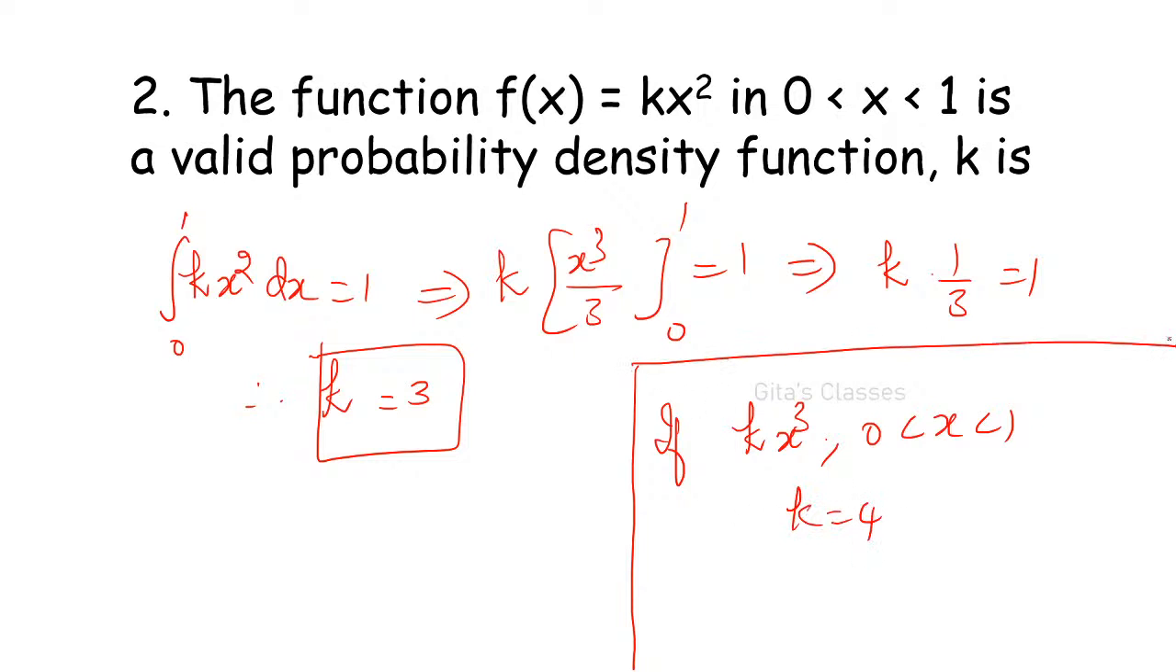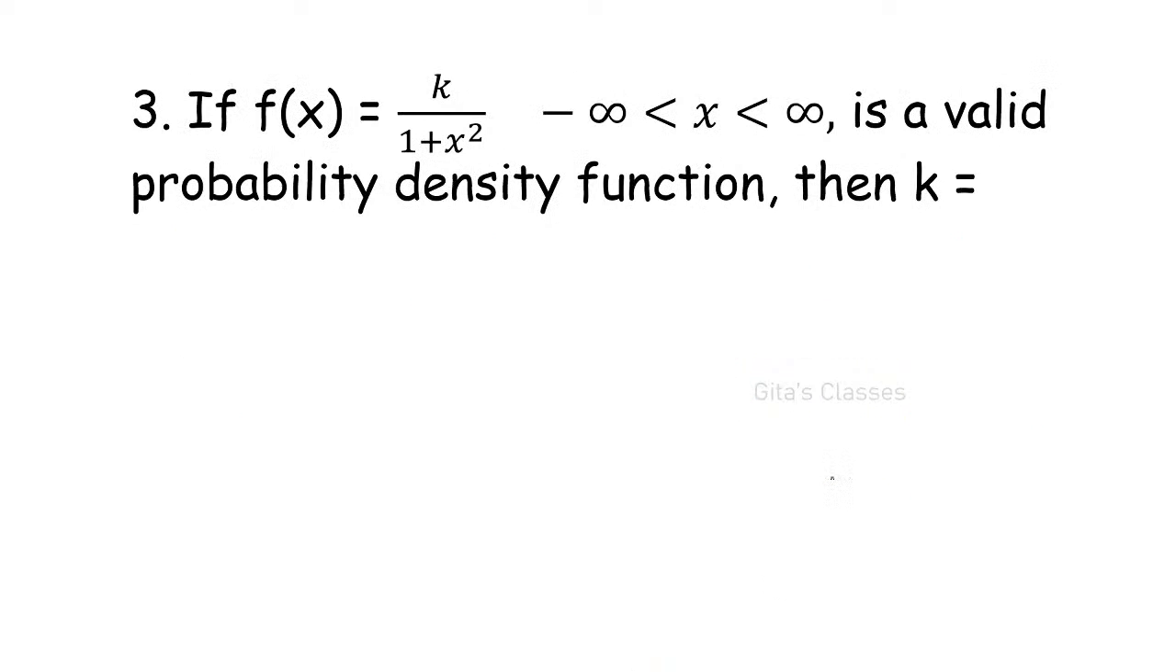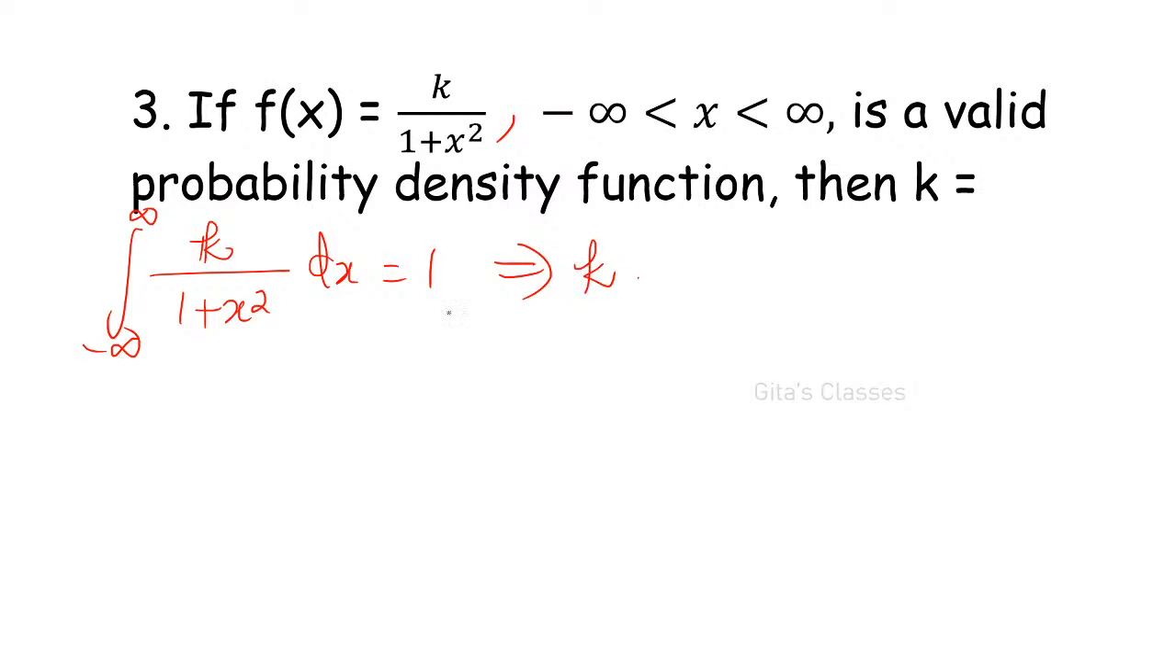If f of x is equal to kx cube, then k is equal to 4. Very good. Excellent. Next. f of x is equal to k by 1 plus x squared from minus infinity to plus infinity is a valid probability density function. Here it is minus infinity to plus infinity, integral of k by 1 plus x squared dx is equal to 1, which implies k into, what is this?